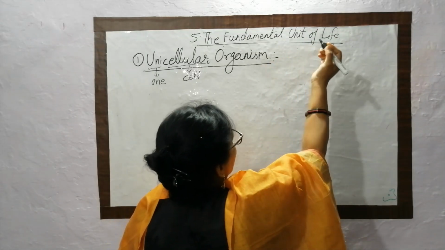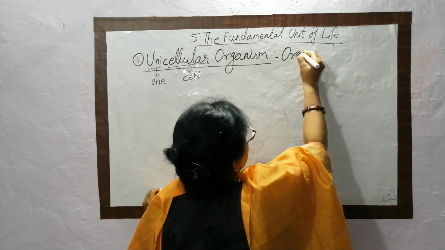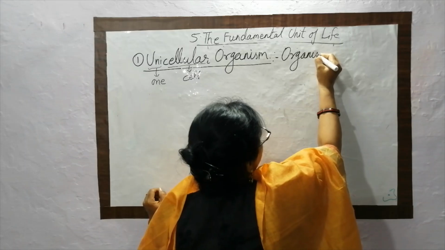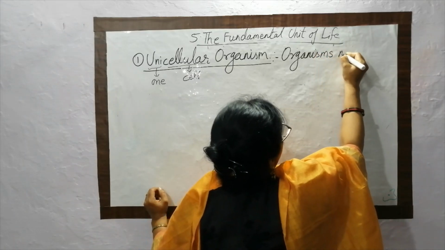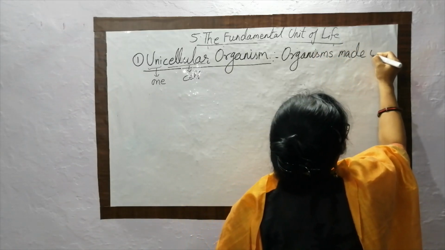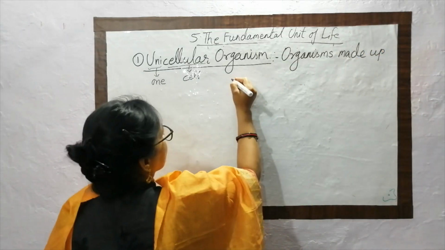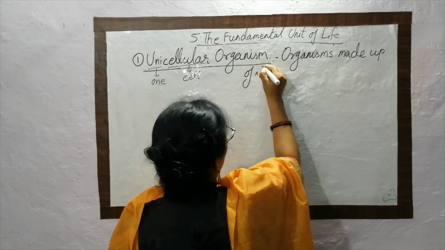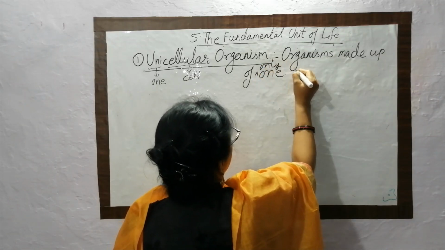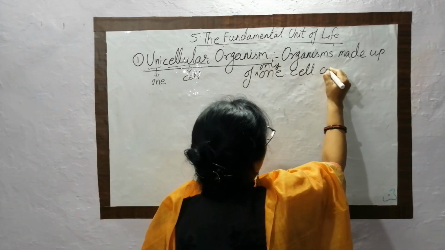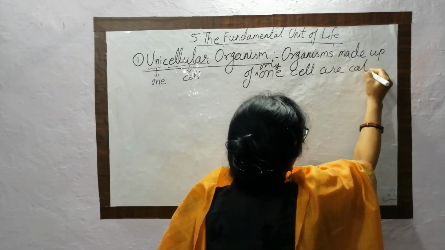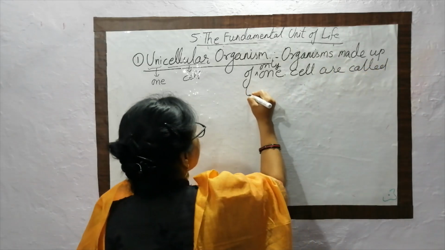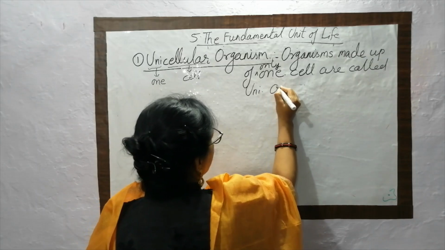So what is the definition for this? Organisms made up of one cell or only one cell are called unicellular organisms.